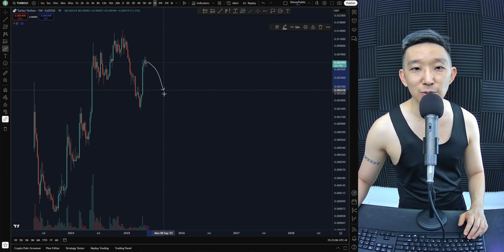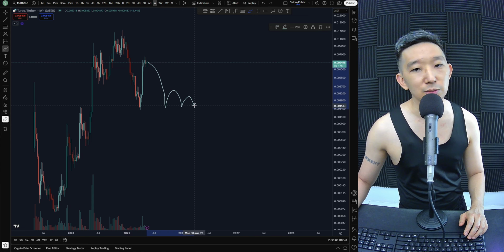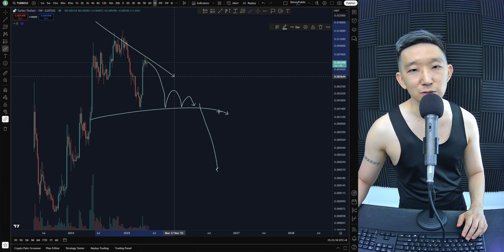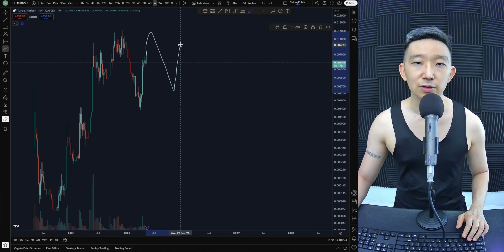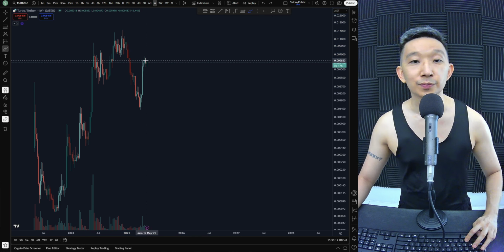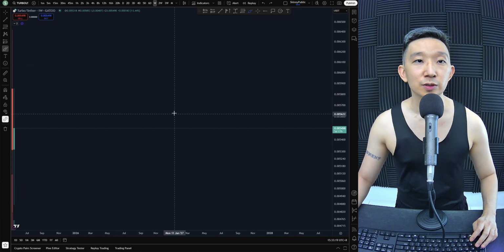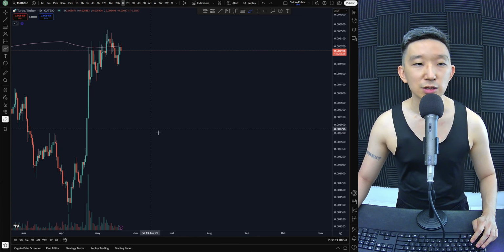I mean, should we drop all the way down, this will be bad. This will be very, very bad. This could be a descending. But the preference is that we go higher, we consolidate here, and that's it. Break higher. But we need to go higher. So yeah, that's turbo for you.